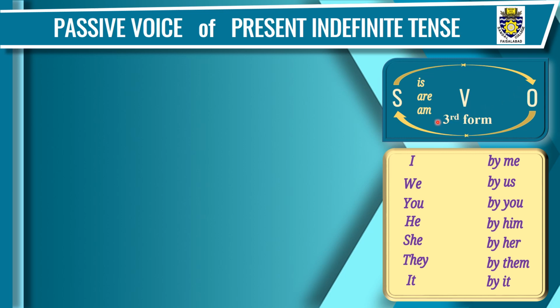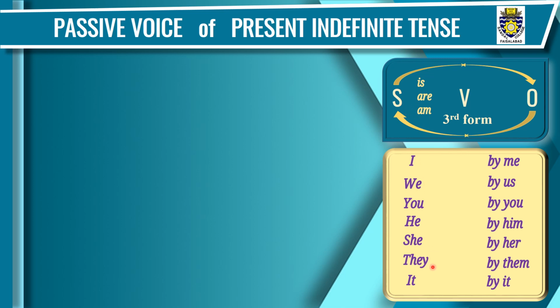Step 4, that is actually different in the passive voice of all the tenses, that is the selection of helping verb. That will be used according to the tense. Here in present indefinite tense, if the object is singular, we'll use is after that. In case of plural, we'll write are, and in case of I, we'll use am.